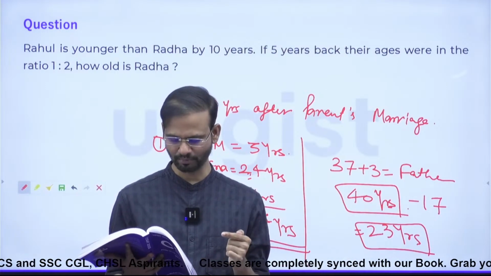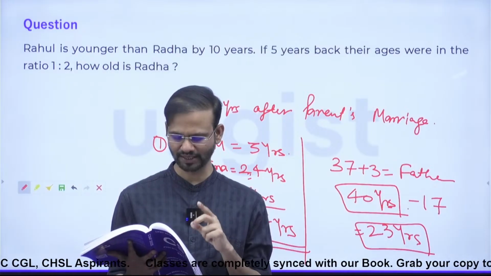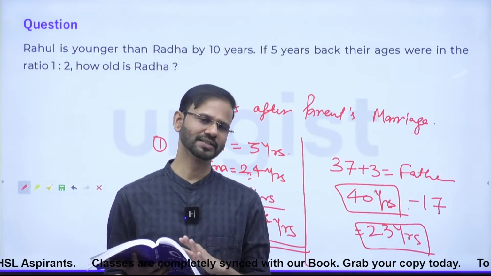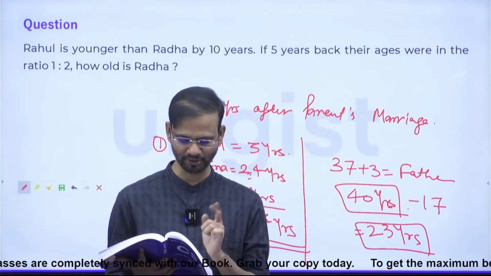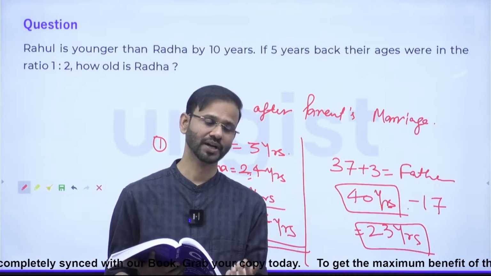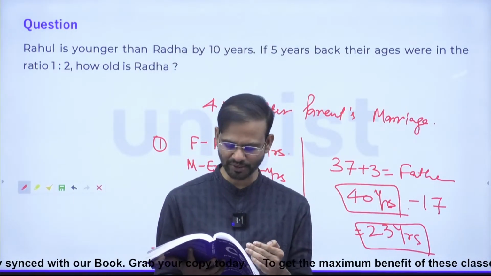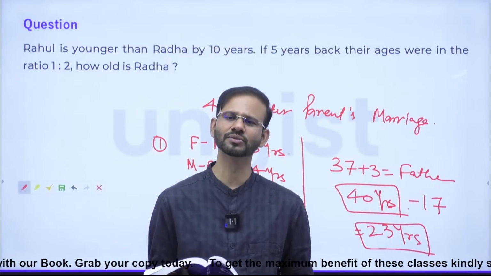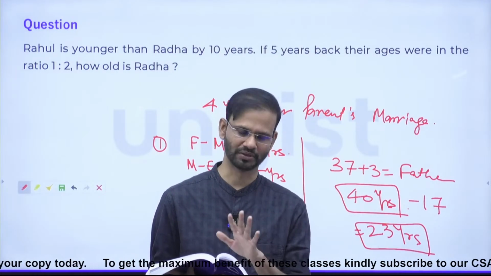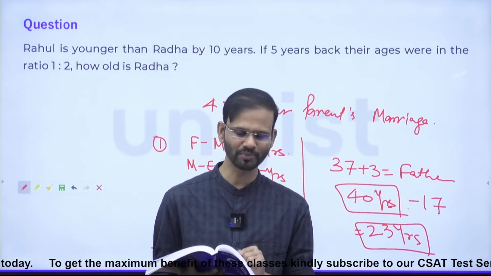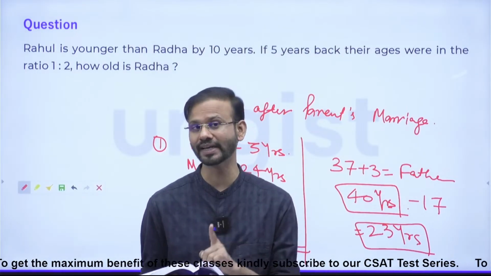Statement number 1, Manisha is 24 years younger than her mother. So guys, this statement alone will not give you any clue from the question statement. Question is saying, what is the age of Manisha? Statement number 1 is saying Manisha is 24 years younger than her mother. So we cannot use this information to find the age of Manisha alone. Everybody clear? So from statement number 1 alone, you can't find the answer.